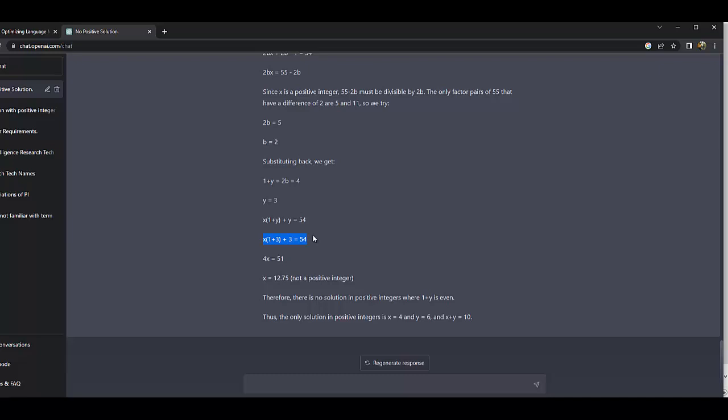We need to know how to solve the problem manually. We just give one explanation, so I will give one model. We write the model with x and y, both positive integers, so they must be greater than 0. The equation is x plus xy plus y equal to 54.